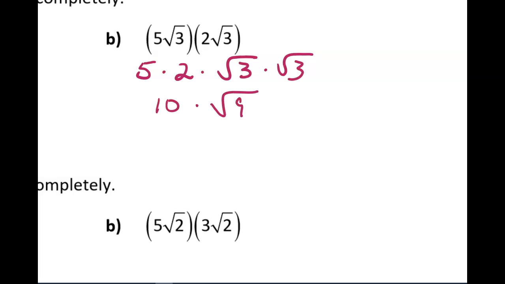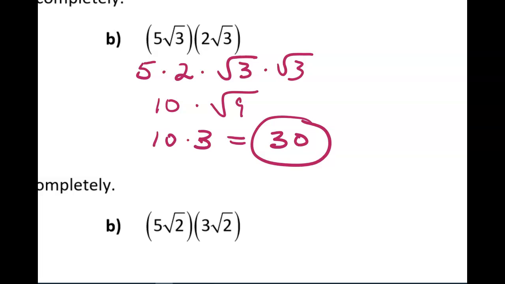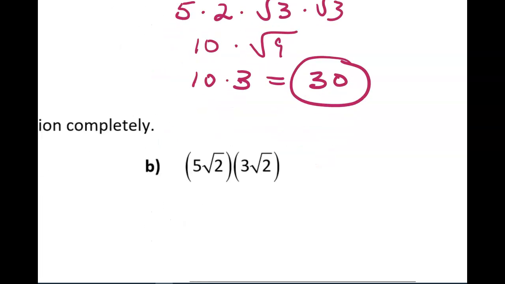5 square root of 3 times 2 times the square root of 3. So I'm just going to rearrange the order. Multiply. And then simplify that square root of 9. Square root of 9 is 3, and 10 times 3 is 30. That result turned out to be a whole number.